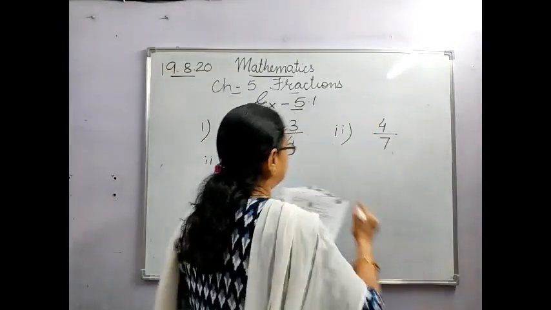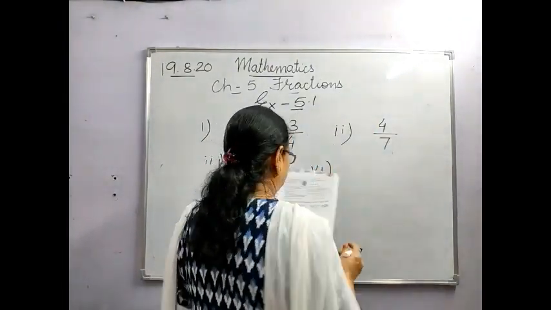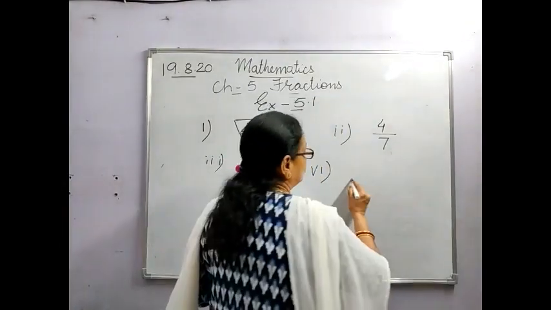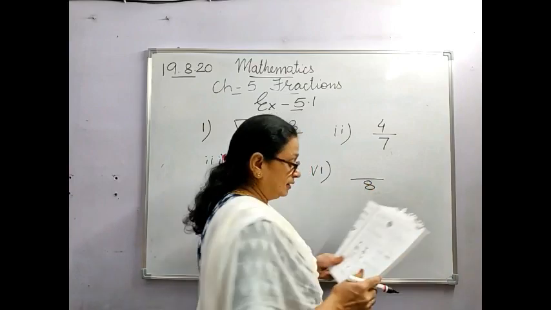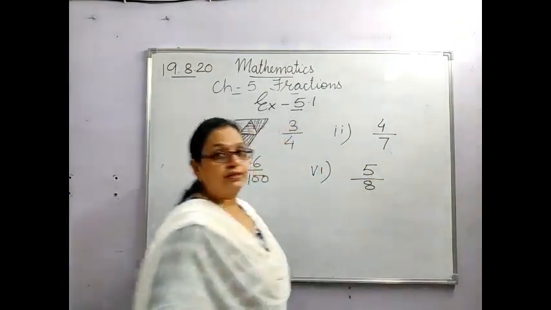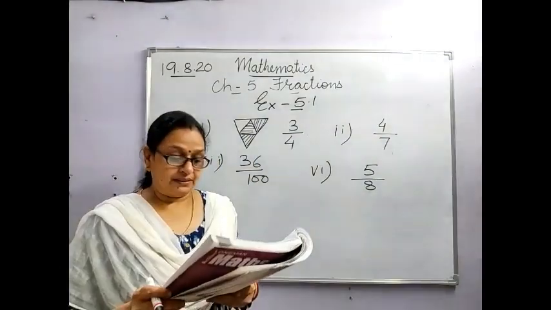I'll show the sixth one also. Sixth one also, see how many parts are there. Count them, they are 8. So total number of parts below the bar. And how many are shaded? 5. This is how you have to do it in the book itself.